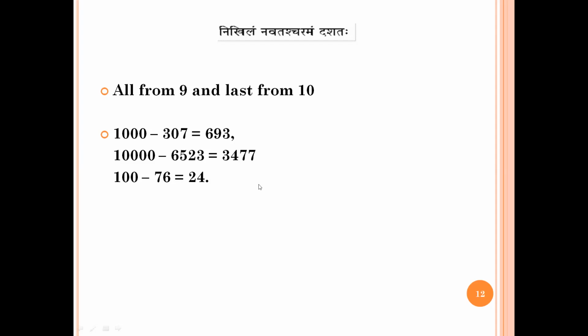Yes, sir. This is useful when you go outside. Suppose you go to the shop. Shopkeeper says you have a bill of 307 rupees. You have 1000 rupees in your pocket. So how to do it fast? This is the way to do it. All from 9, last from 10.